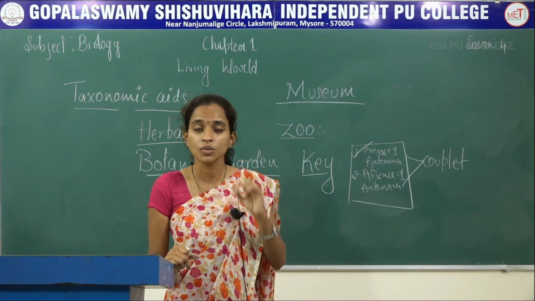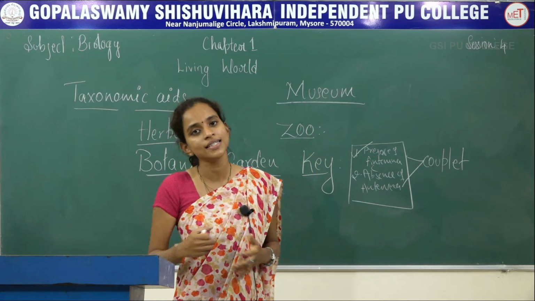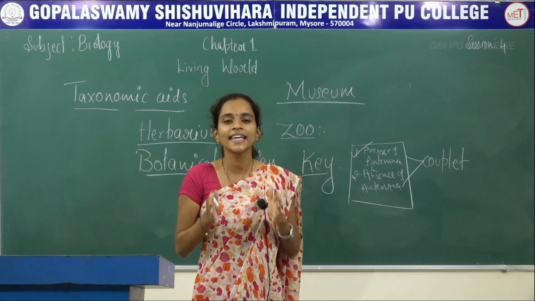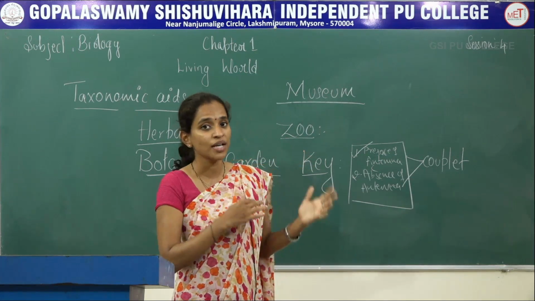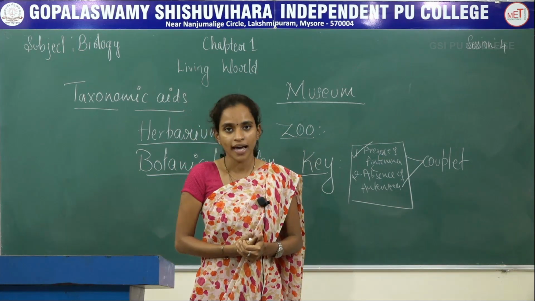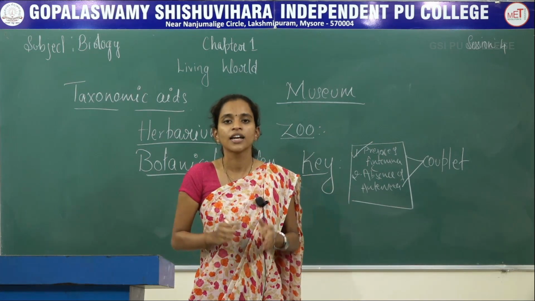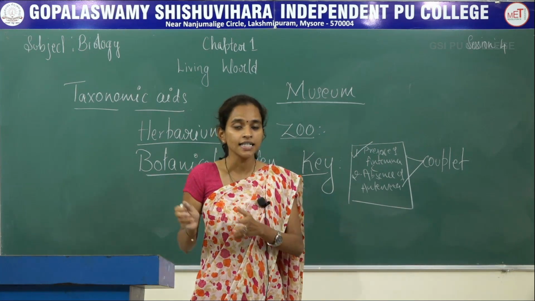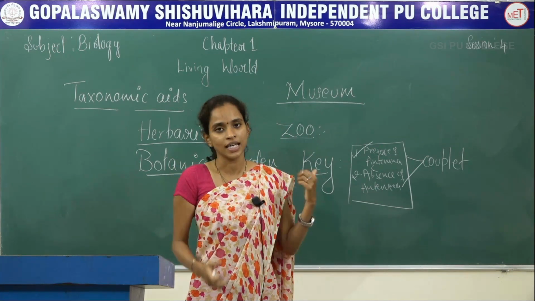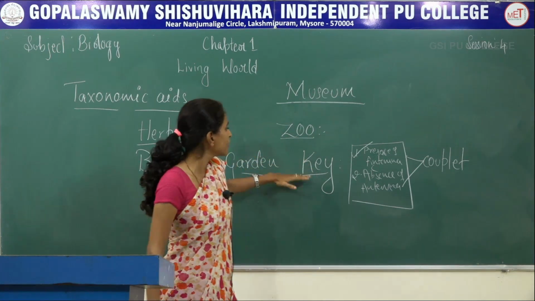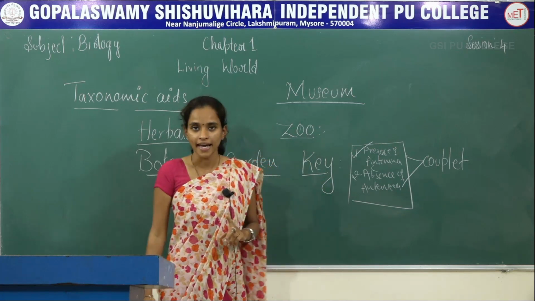It is applied to smaller organisms as well as larger organisms. And key is different for different taxa. If you are thinking of identifying the family of a particular organism, you have a different key book. If you are thinking of identifying the genus, you have a separate book. So different taxa have different key books. That is the fifth type of taxonomic aid.